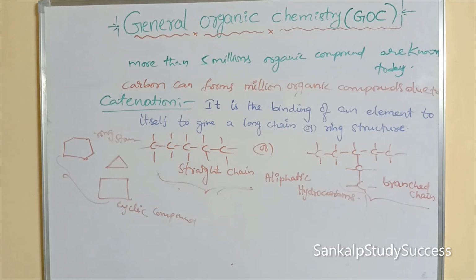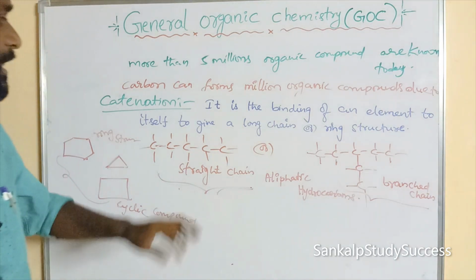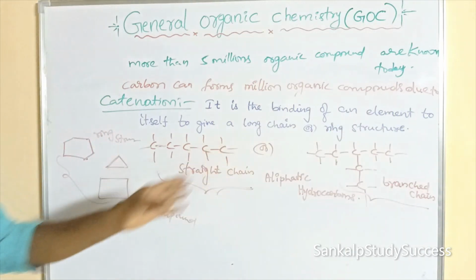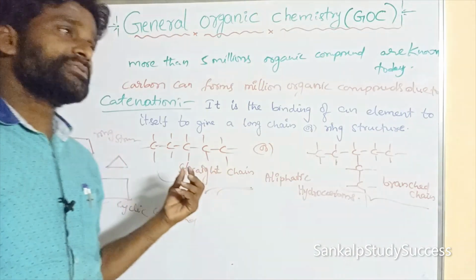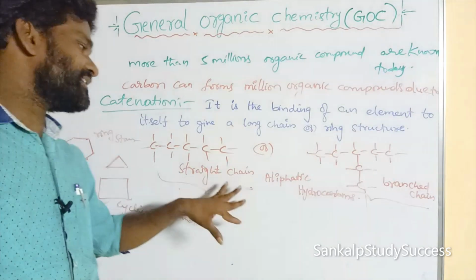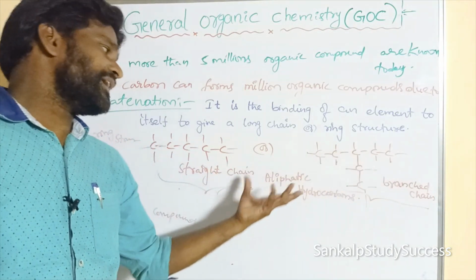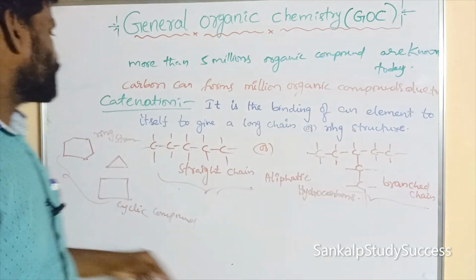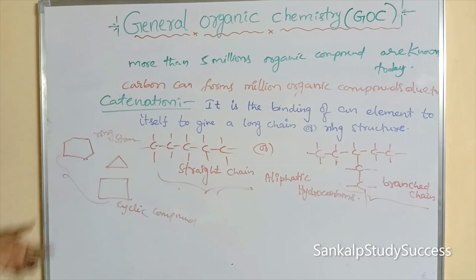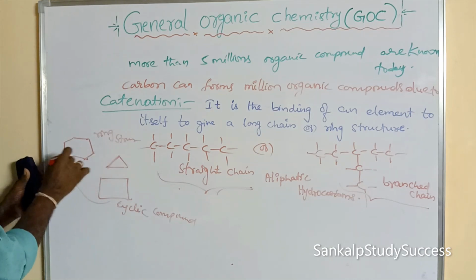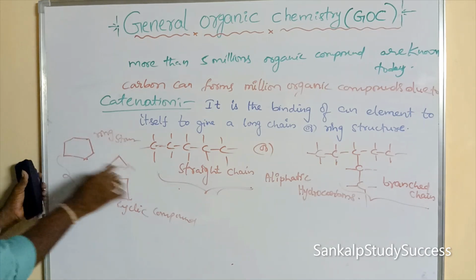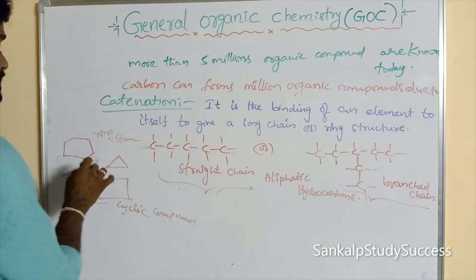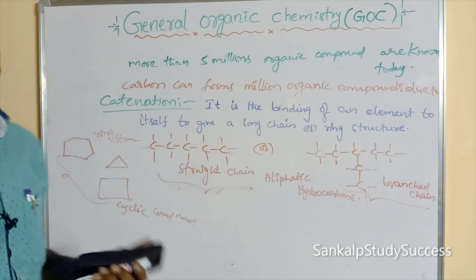In catenation, two types of compounds are formed. One is the long chain and the other one is the ring structure. Long chain compounds are present as straight chain or branched chain, both belonging to aliphatic hydrocarbons. The other is the ring structure, which means a closed ring. This is not an open structure; this is a closed structure, a closed ring or cyclic compound.